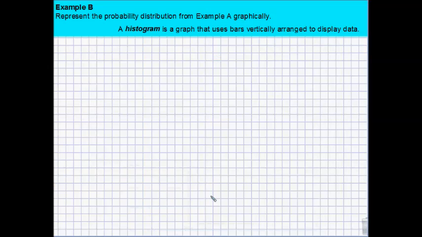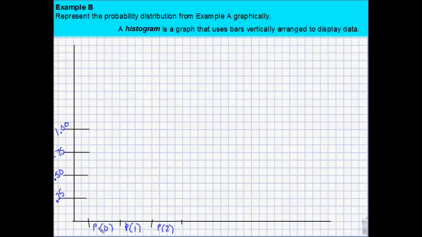All right, so we're going to represent the probability distribution from example A graphically. Okay, so give me a second to draw. All right, what I have here is my probability of no tails at all was 25%, because it was 1 out of 4.